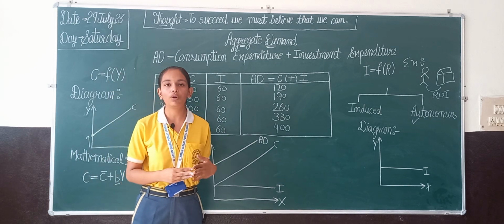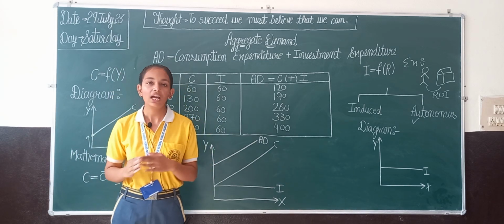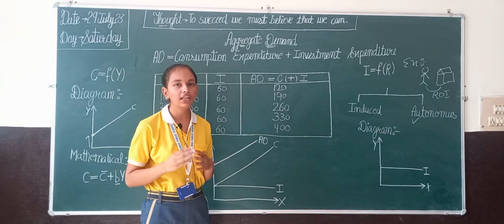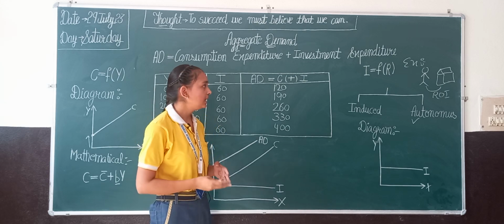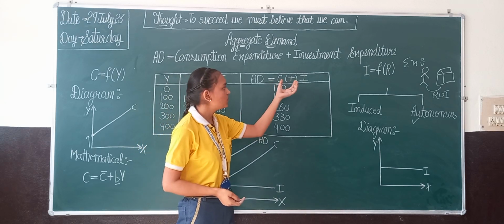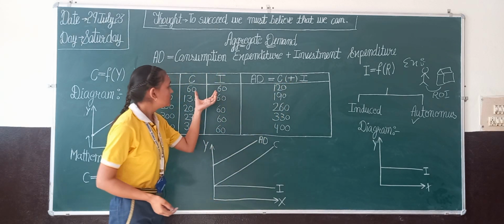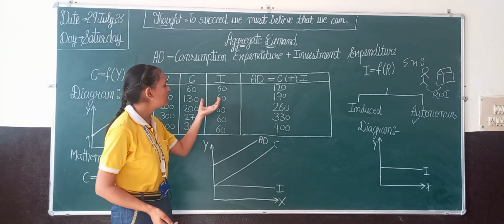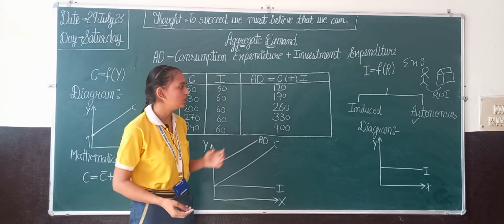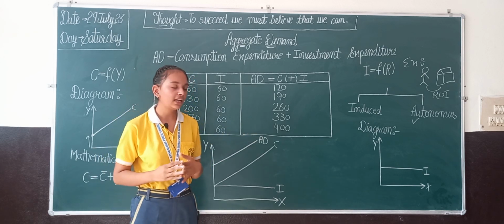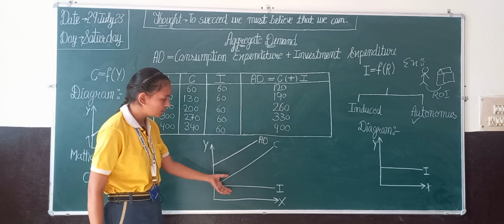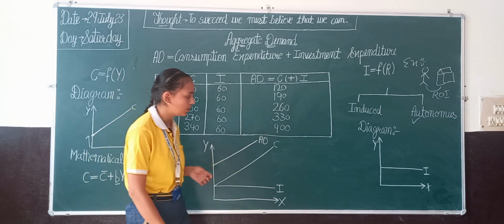Now when we know about the consumption expenditure and investment expenditure, it is very easy for us to determine the aggregate demand, as aggregate demand is the sum total of consumption and investment. 60 plus 60 is 120, 130 plus 60 is 190, and so on. Now let's see a combined diagram of all these three. This is the combined diagram of investment, consumption and aggregate demand.